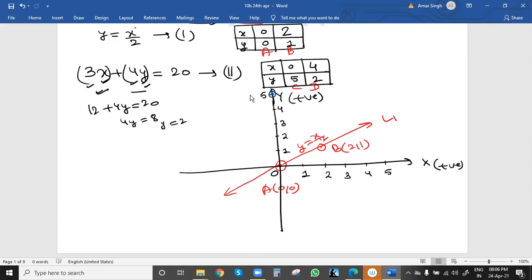Now 4, 2 will lie here, if you see carefully. From this 4 on the x-axis, we draw a perpendicular line to the horizontal line. This is point D, 4, 2. We join these 2 points and extend in both directions.